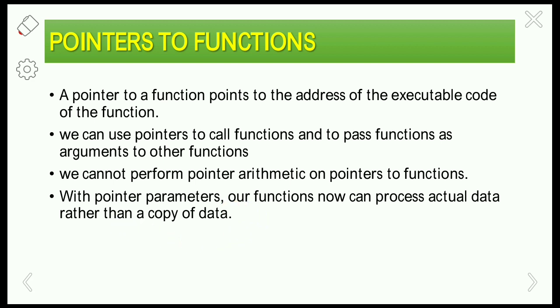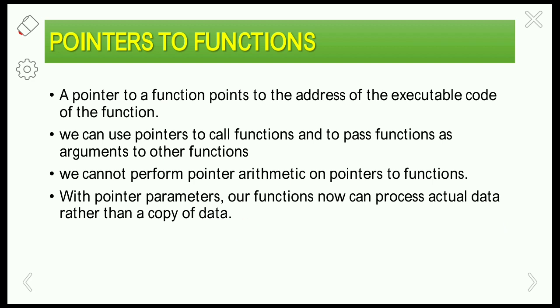In call by value, we pass the copy of data from actual parameters to the formal parameters. But in the case of call by reference, which is the basic concept of pointers to functions, we pass the actual address of the particular location as parameters. So we can process the actual data rather than a copy of data.